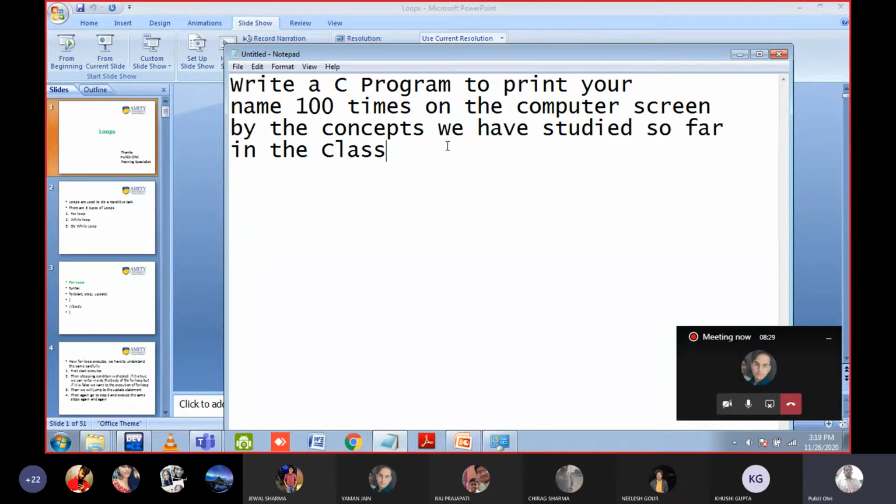Let us suppose I want to write this program with the help of for loop. Then I have to write only two lines to print my name 100 times, or I can even write my name 1000 times or 1 lakh times, but still I have to write only two or three lines of C program. But if I want to print my name 100 times using printf, I have to write the printf statement 100 times. So for loop is very easy. Using for loop we are saving a lot of time.